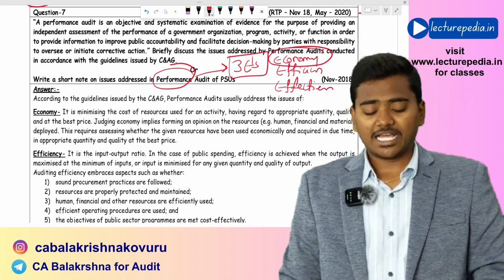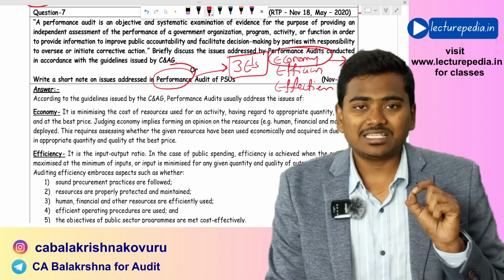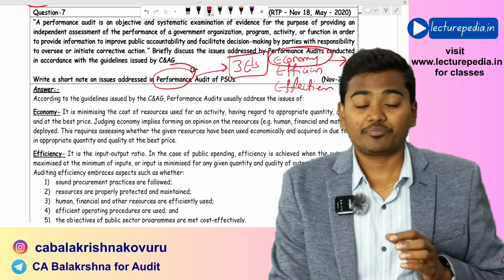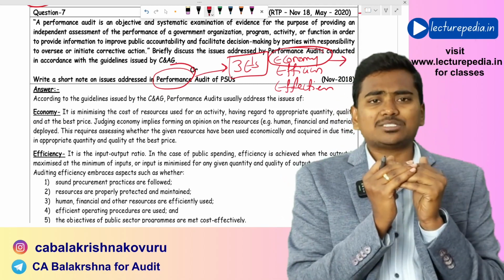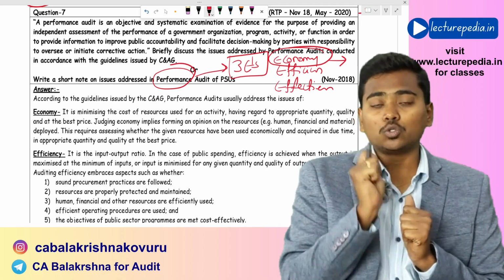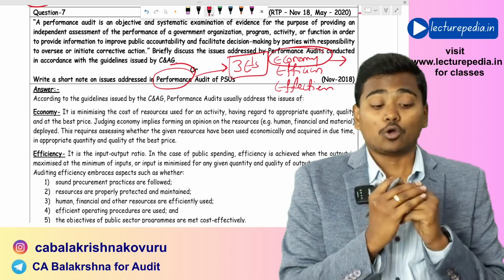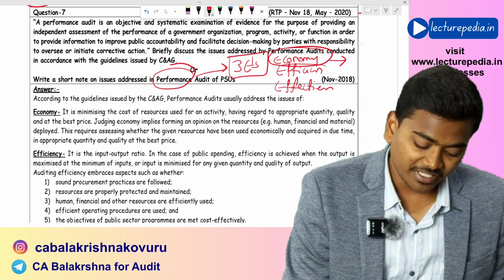What is meant by economy? Achieving the results with the lowest cost as possible is known as economy. Spending as little money as possible to achieve the objectives is known as working in a more economical manner. Next, efficiency.